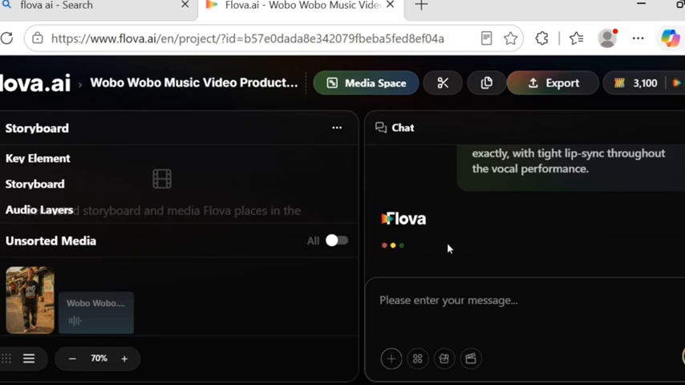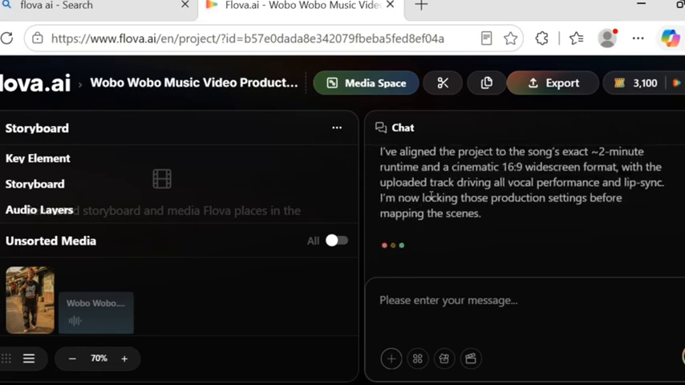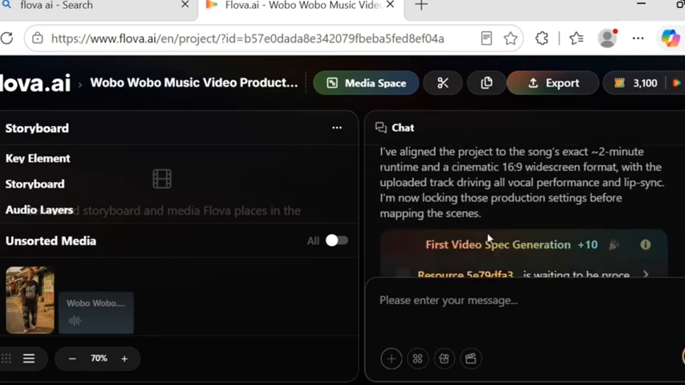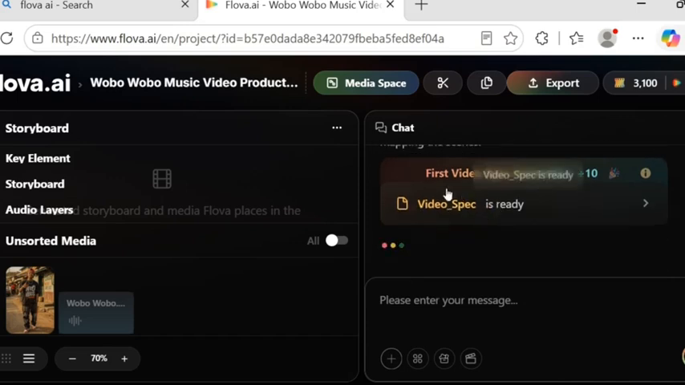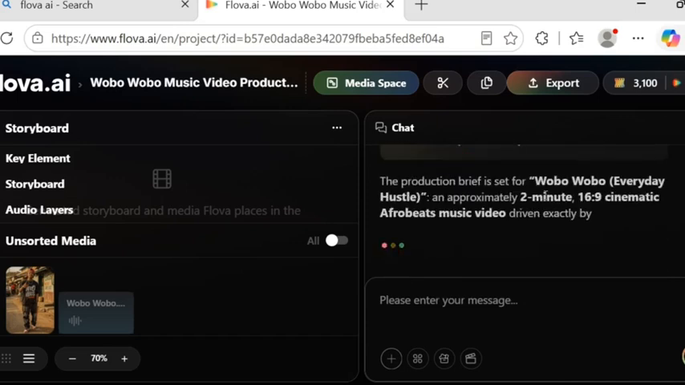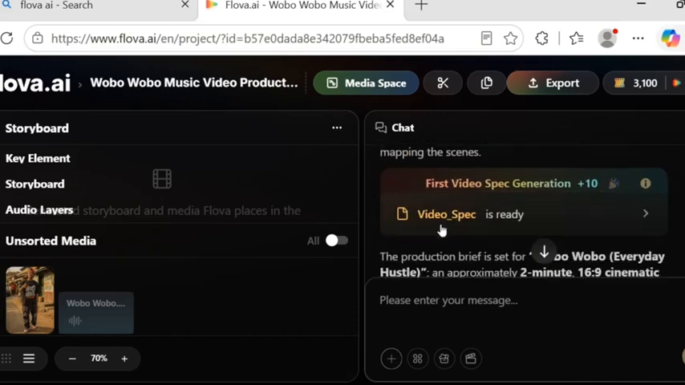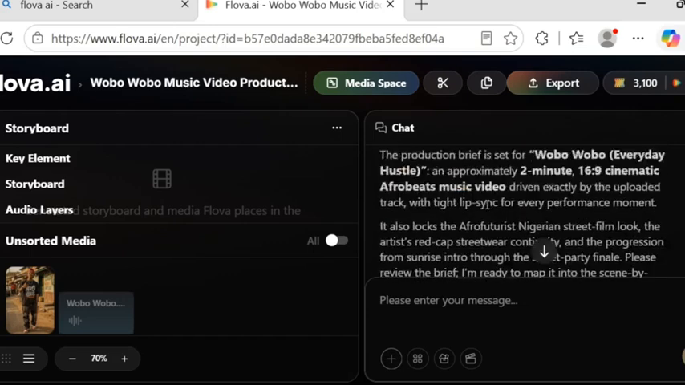So let's wait for it. Now it has analyzed it again, so let's wait for it. All you just need to do is keep waiting. As you can see, first video space generation, so it's generating the first video generation. Now as you can see, video space is ready. So now you can see it here.